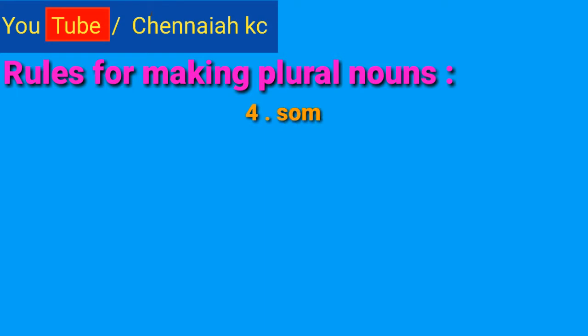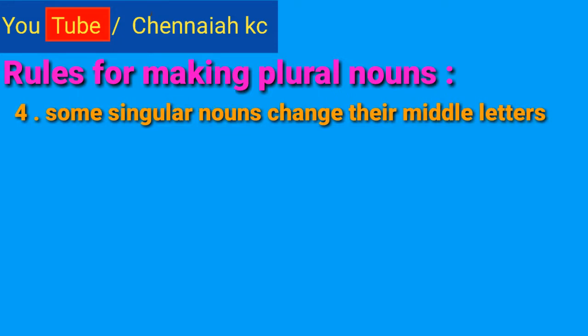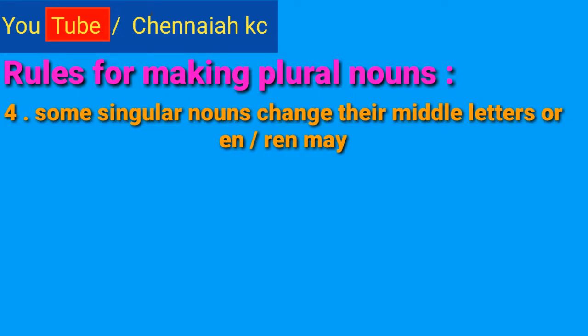Okay, next I am going to explain fourth rule for making plural nouns. See fourth one, some singular nouns change their middle letters or en or ren may be added to them.